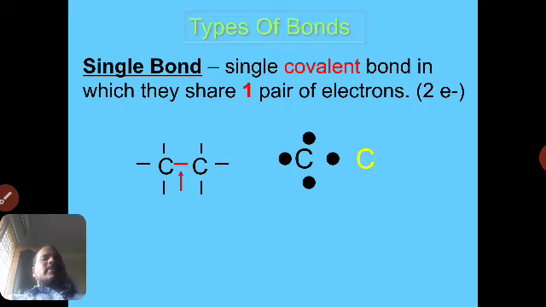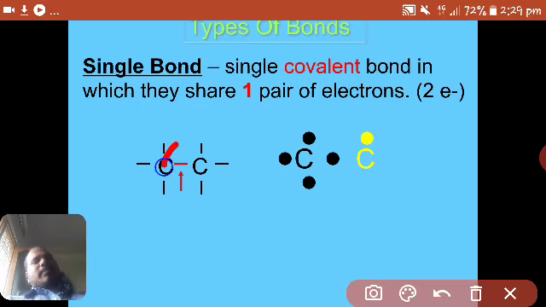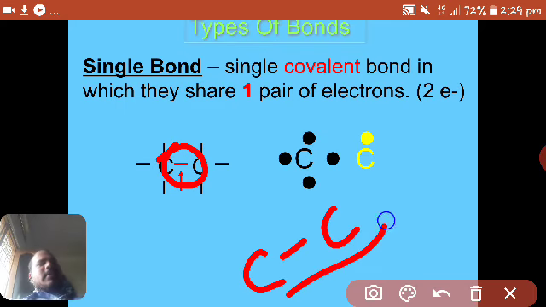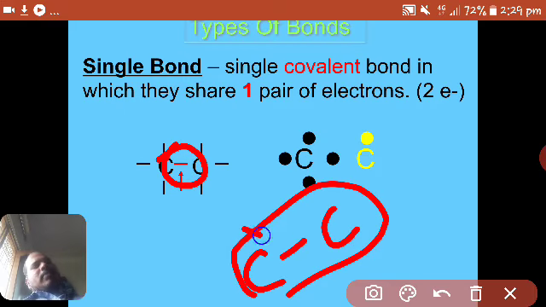So here two pairs of electrons are being shared to form a double bond. Compounds which have double bonds in their molecules are called unsaturated compounds, unsaturated molecules. Molecules which have double bonds between carbon atoms are called unsaturated compounds, right?